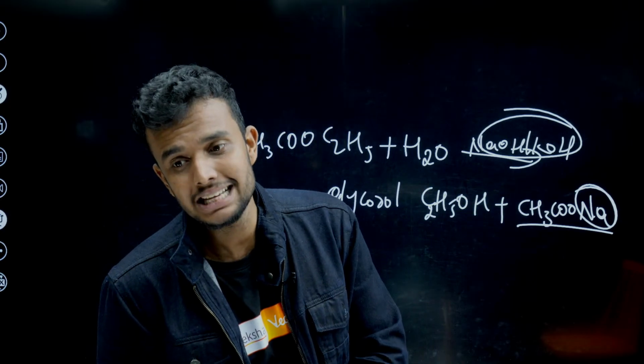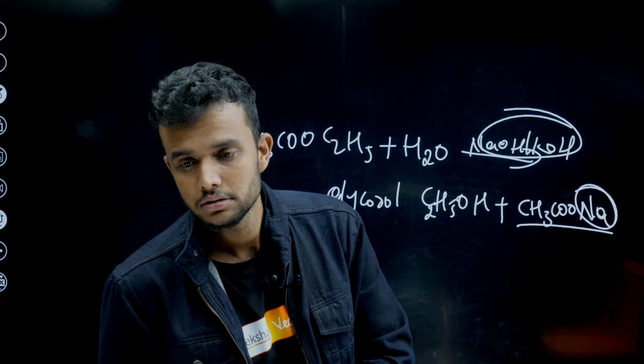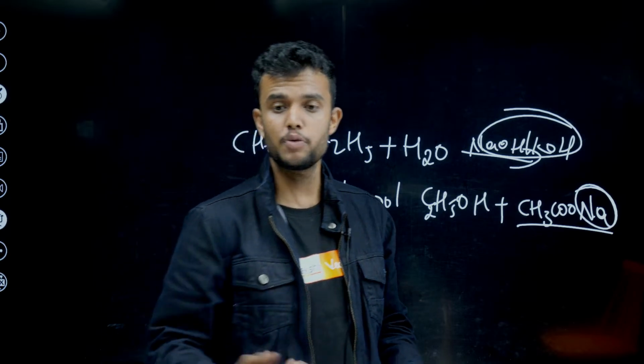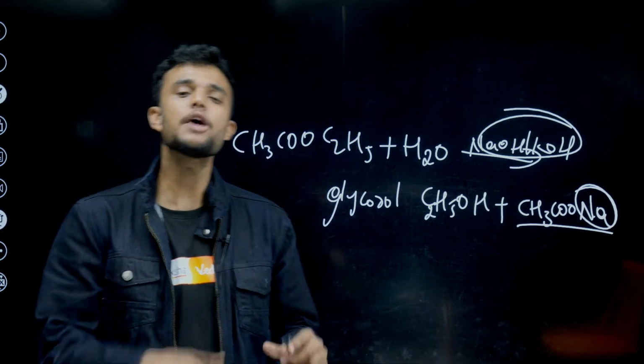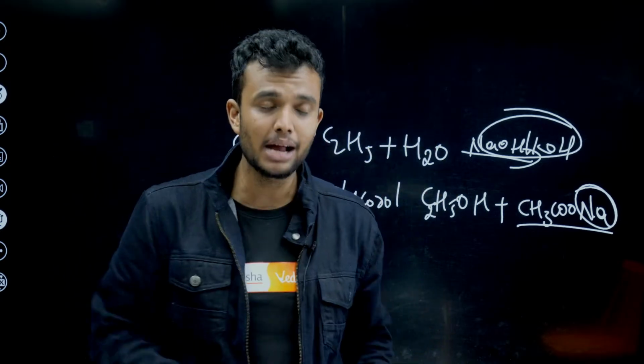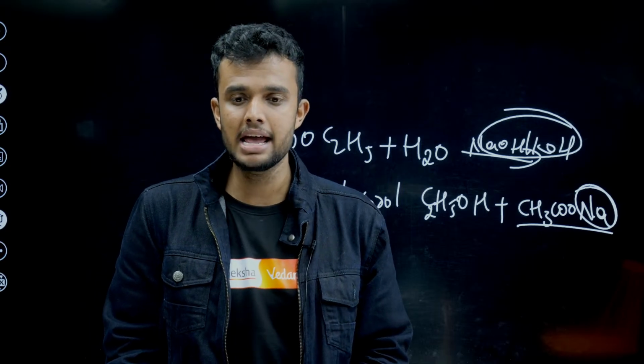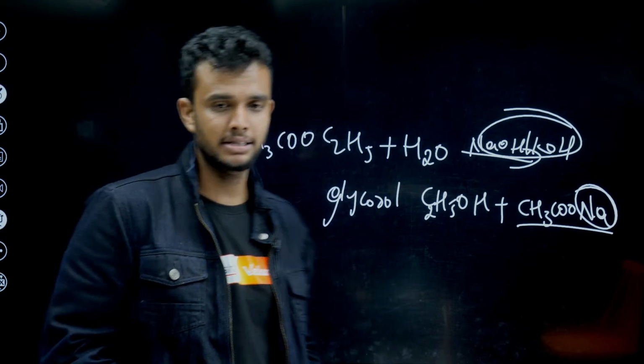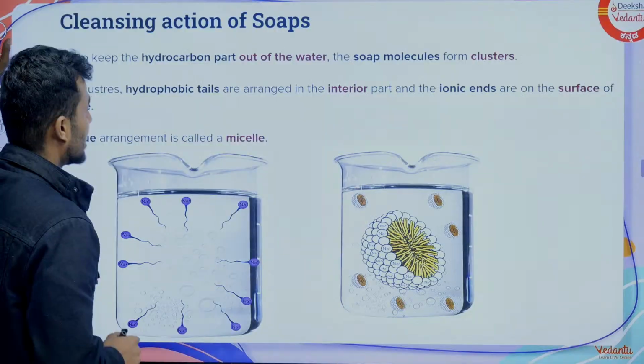COOH, carboxylic acid. It is very important; I already explained it. IUPAC naming is divided into three parts: prefix, suffix, and the middle one, the parent carbon. Very easy. Any doubts, students? This is called the saponification reaction.